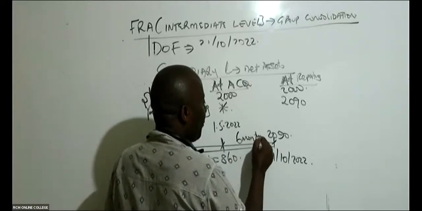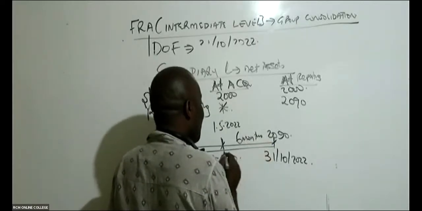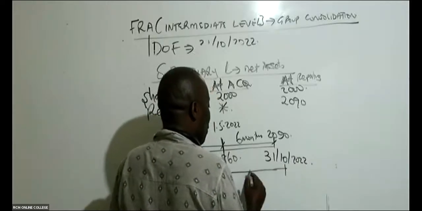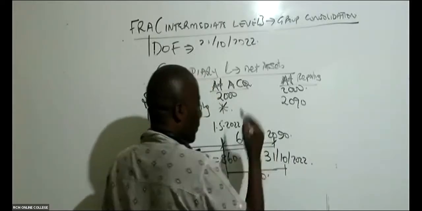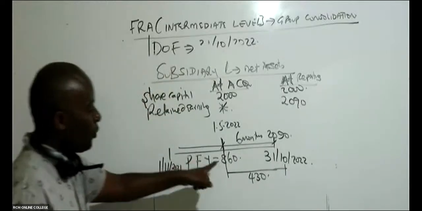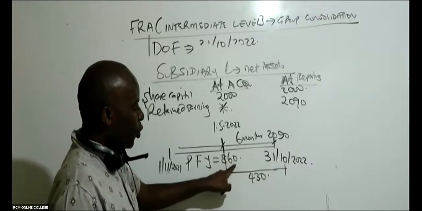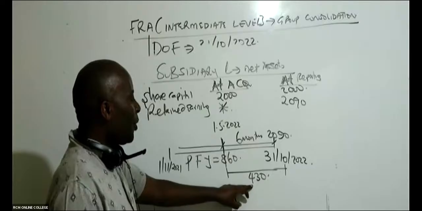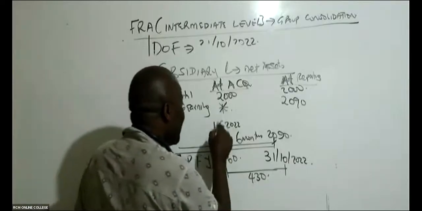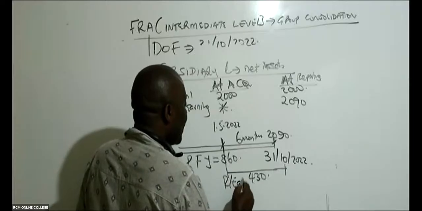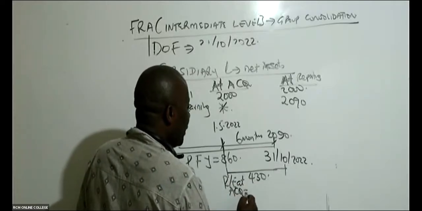So then profits for 6 months, from here to here, will be 430. Because you see, it is 6/12 times 860, that will give me 430. So then I want retained earnings as at this date. I want retained earnings at acquisition here. Let this be X.